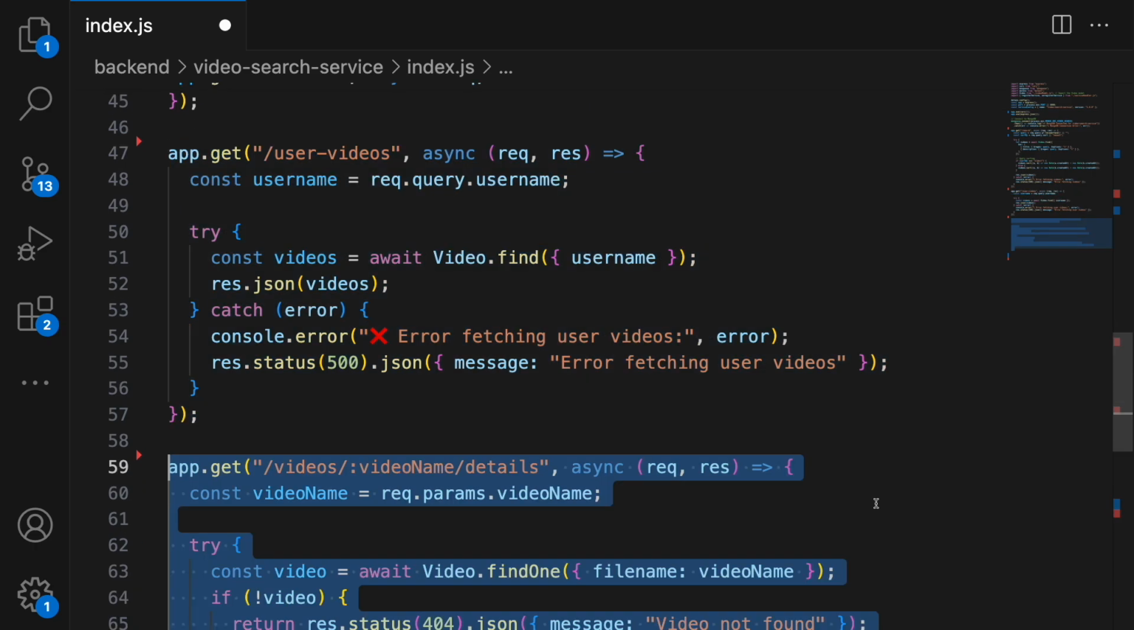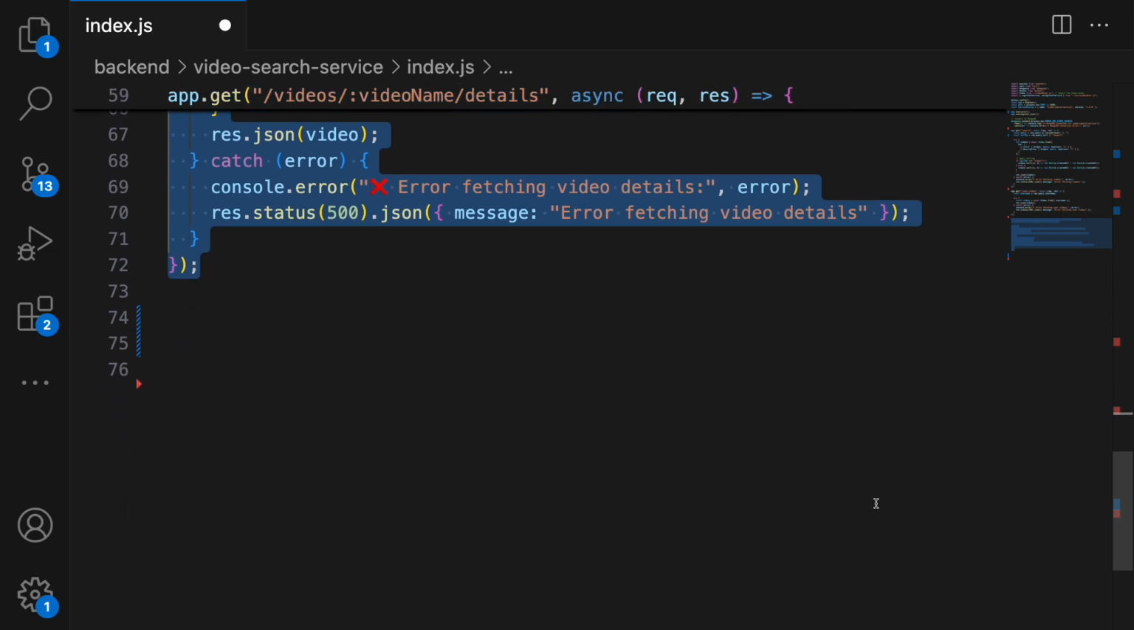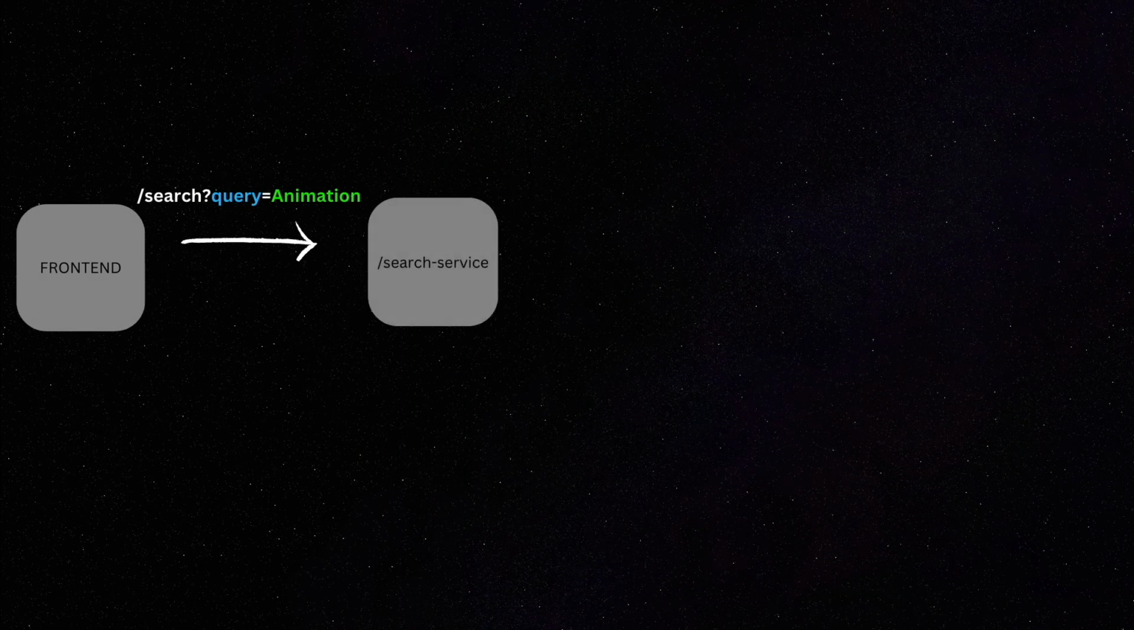So now user could search for videos based on the query, and query would be any word or a sentence that they are typing. How this worked is the front end would send a search request to the search service, and it will take query as a parameter.